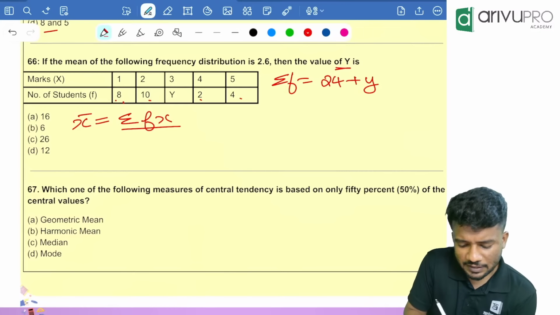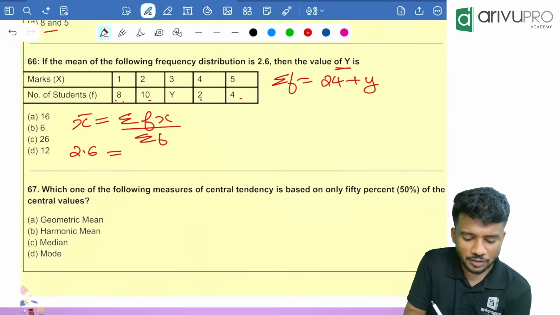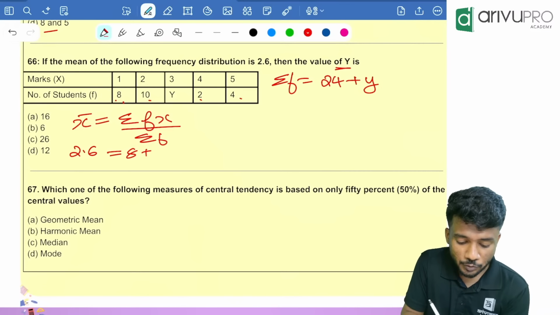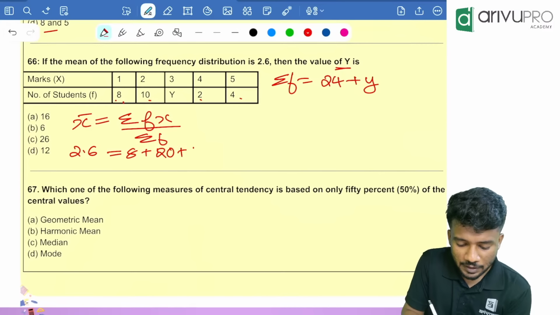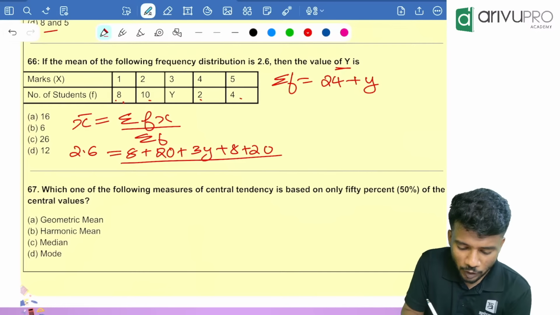So x bar is 2.6, which is equal to sigma fx, which is 8 into 1, that is 8, plus 2 into 10, that is 20, plus 3y, plus 8 plus 20, divided by 24 plus y. Now we need to cross multiply. 24 plus y into 2.6 is equal to 28 plus 8, which is 36, 36 plus 20 is 56 plus 3y.